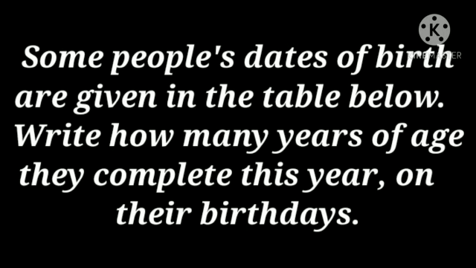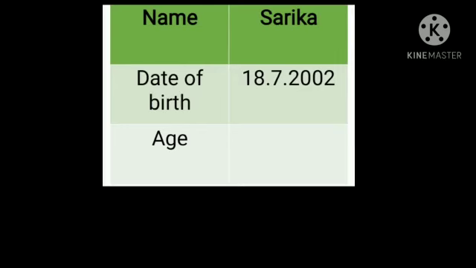Some people's dates of birth are given in the table below. Write how many years of age they complete this year on their birthdays. So now we have to find out the age completed by the given people. Now let us see the first one. First one is Sarika. Her birth date is 18th July 2002.